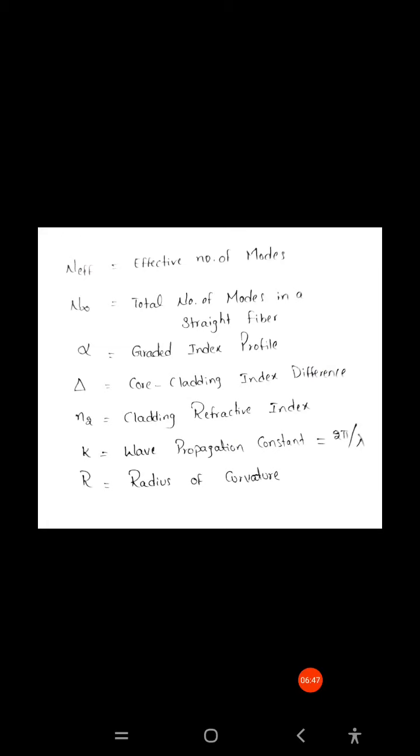Delta indicates the core-cladding index difference. n2 is the cladding refractive index. k is the wave propagation constant, expressed as 2 pi by lambda. Rc is the critical radius of curvature, and capital R is the radius of curvature.